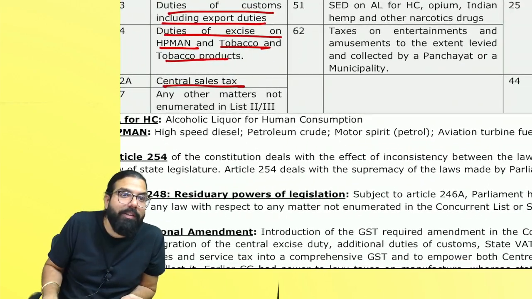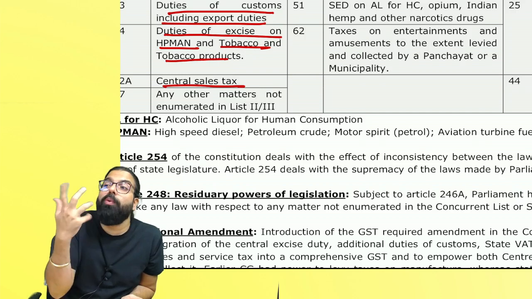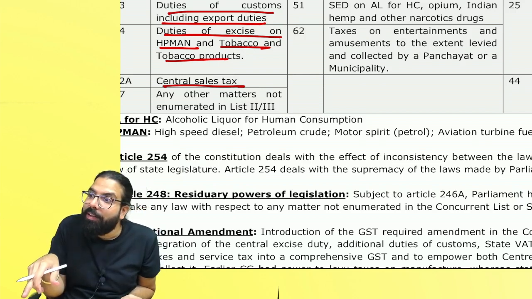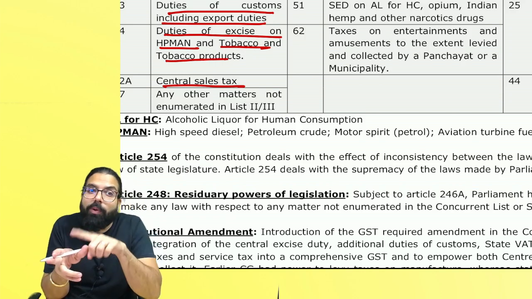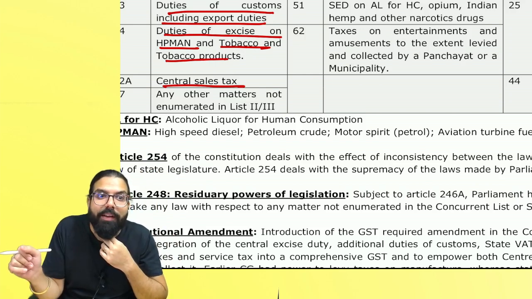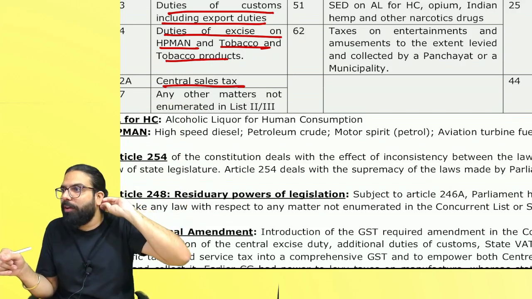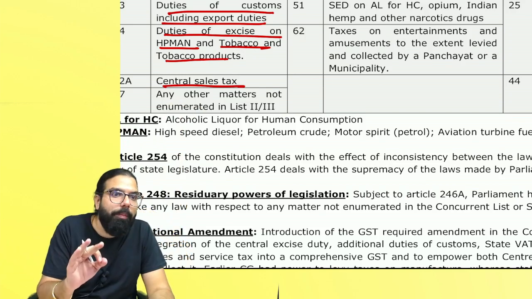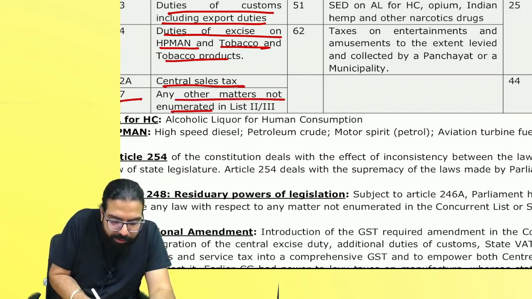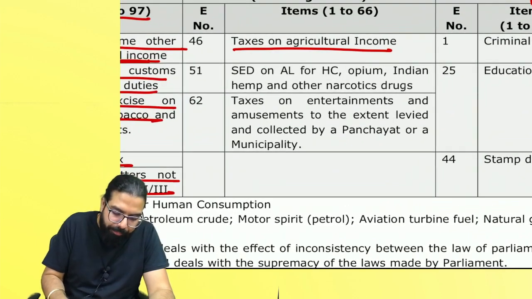CST, central sales tax, was there earlier when one state to another state goods used to be sold, 2% was there. Who made the law? Central government. Sir, but the amount was collected by state government. CST used to go 2% to the state government. But law was made by whom? Central government. Because two states were involved, so law was made by central government, but tax used to go to whom? State government. Any other matter, if it is not told anywhere in list number 2 and 3, who will make the law? Central government.